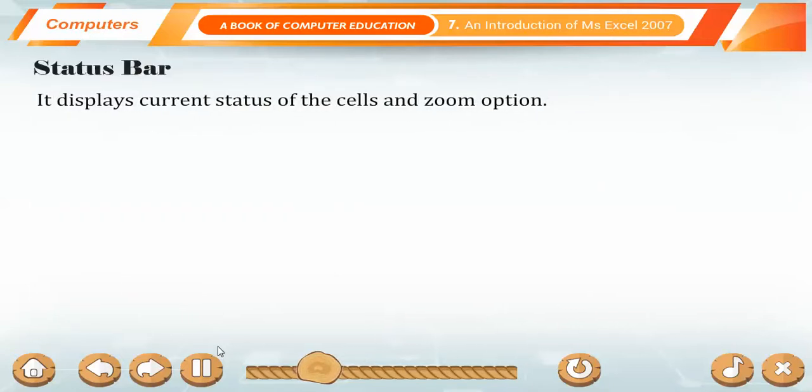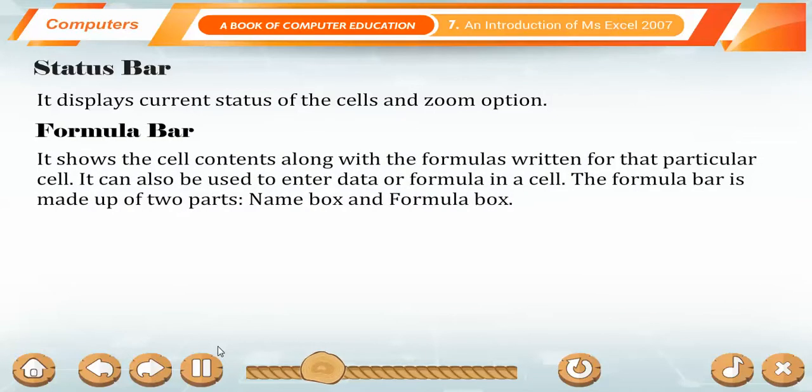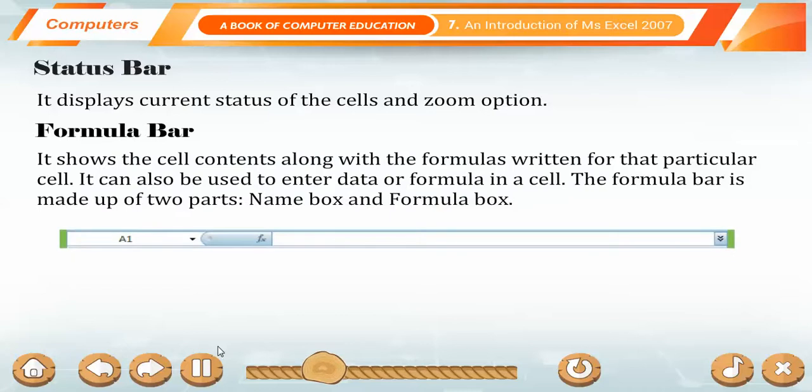Status bar. It displays current status of the cells and zoom option. Formula bar. It shows the cell contents along with the formulas written for that particular cell. It can also be used to enter data or formula in a cell. The formula bar is made up of two parts, name box and formula box.